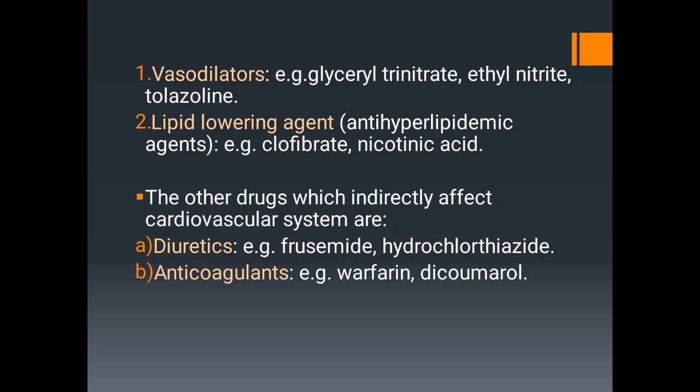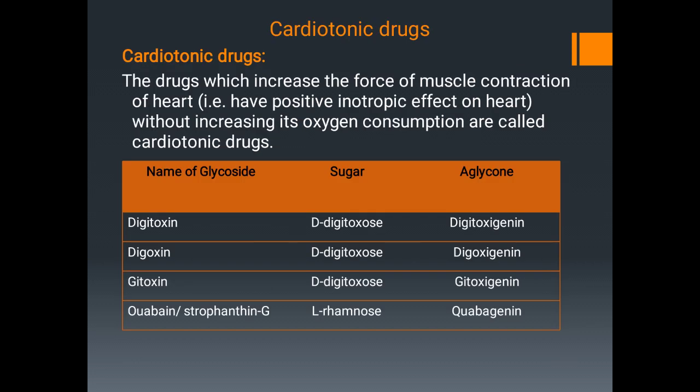Lipid lowering agents, these are also called antihyperlipidemic agents, examples clofibrate, nicotinic acid. And the other category, that is indirectly acting cardiovascular agents, are diuretics, examples furosemide, hydrochlorothiazide, and anticoagulants, examples warfarin and dicoumarol. So next we will focus on cardiotonic drugs.